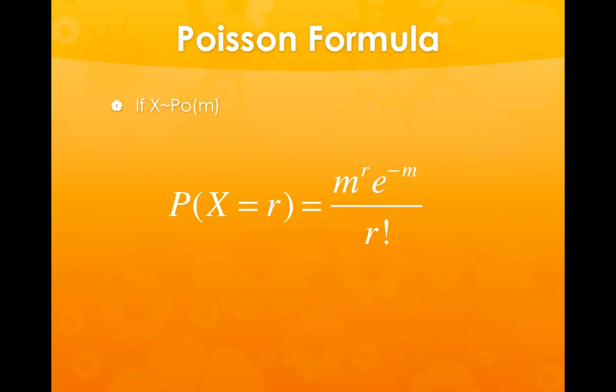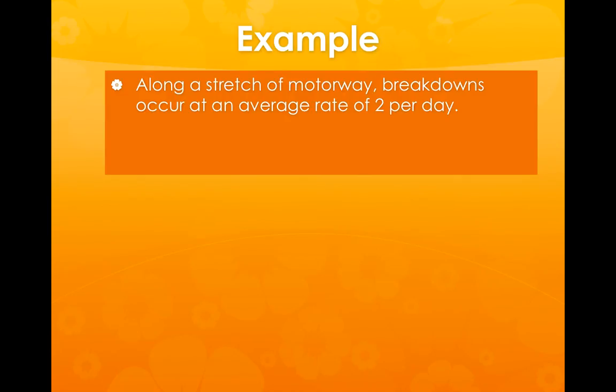So if X is modelled by the Poisson distribution with a mean of m, then the formula we can follow is the probability that X is equal to r. So the probability that the number of people entering a queue in a given time interval is let's say 3, is going to be equal to the mean to the power of r times e to the minus m, minus of the mean, divided by r factorial. So we'll look at a couple of examples then to actually utilise this.